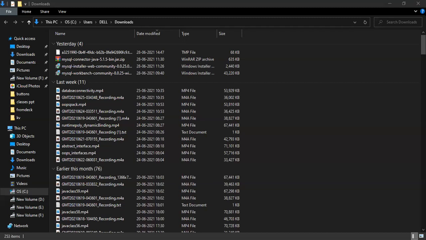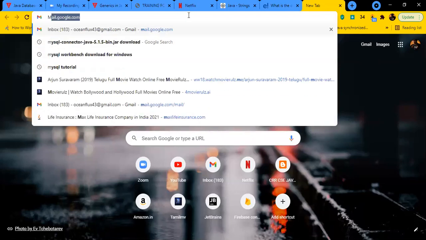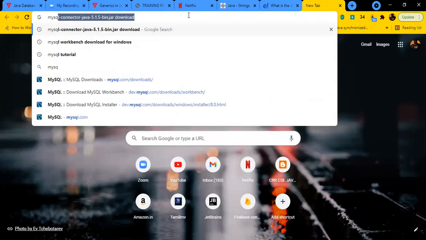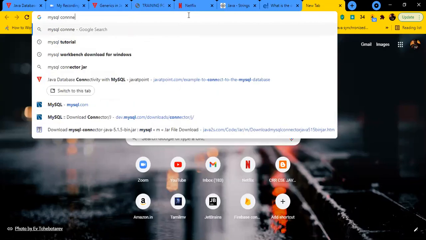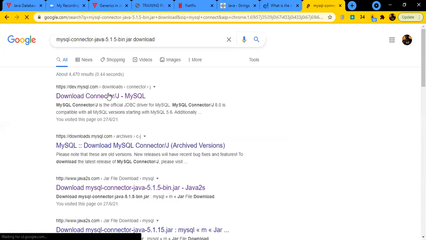So go to the browser and type MySQL connector Java. See this one, MySQL connector Java 5.1. Actually, version 8 is also supported, and 5 is also allowed. When you click on this, you will get to developer.mysql.com.